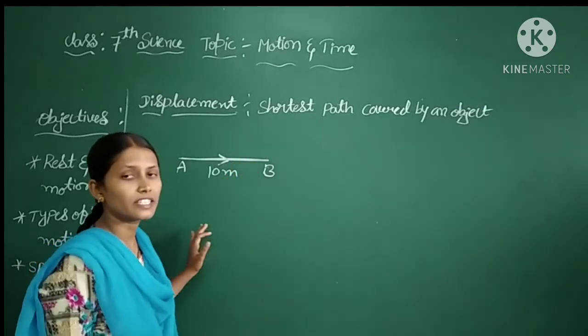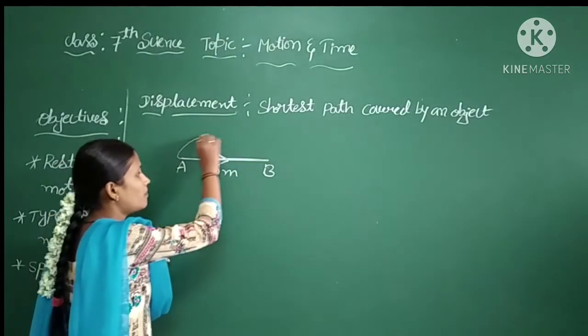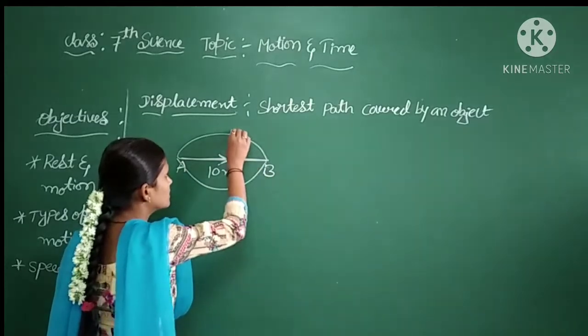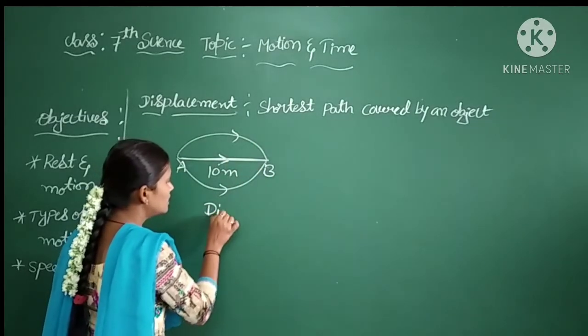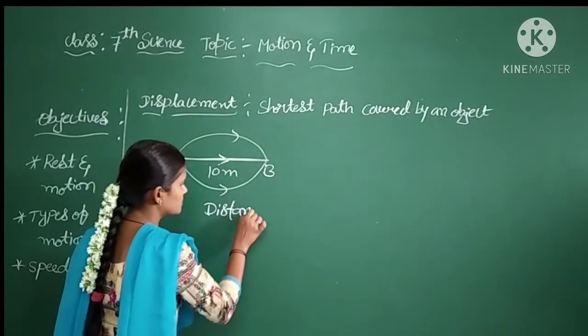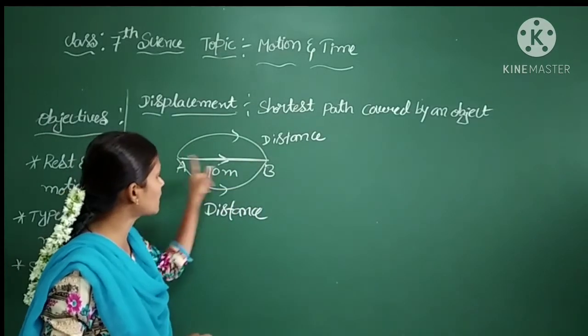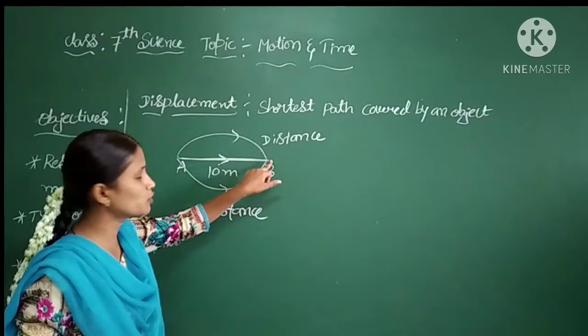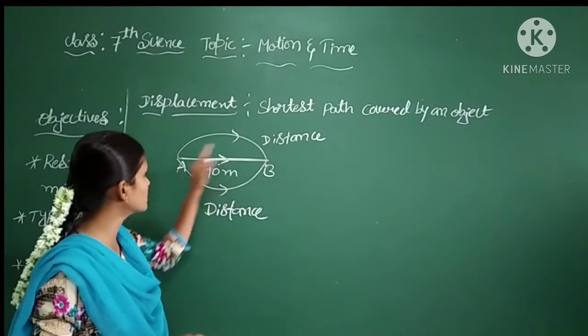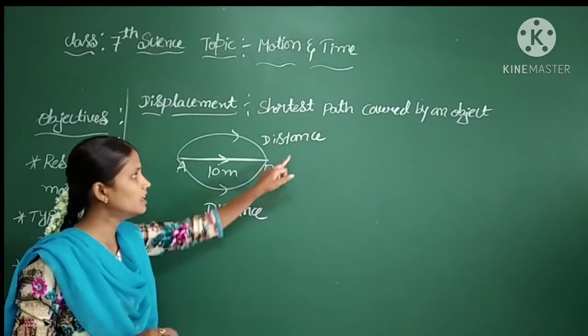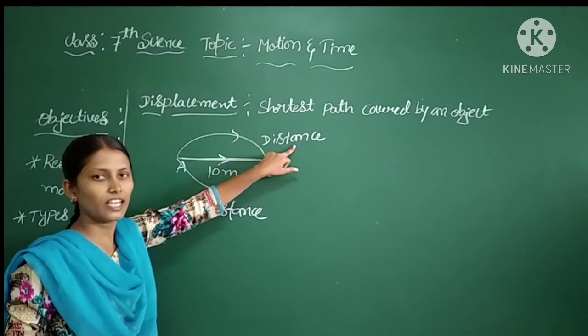Clear? Here the distance is nothing but the actual path covered by an object. This is the distance. Here distance is nothing but the actual path covered by an object from A to B. I can move in this direction or else I can move in this direction. This is the distance. Clear?